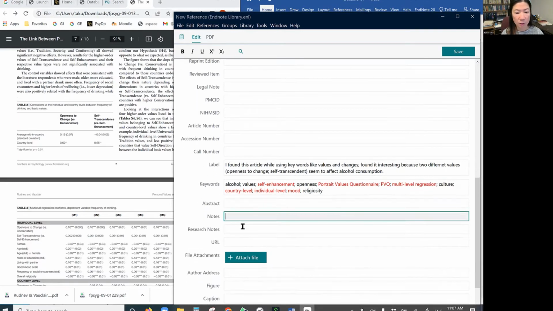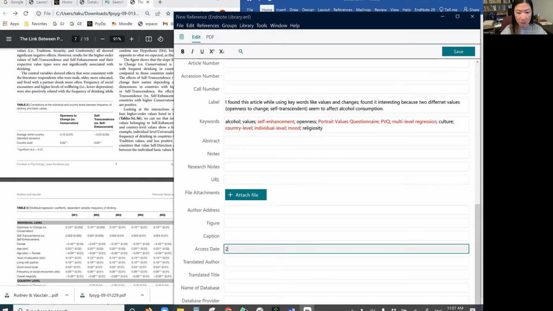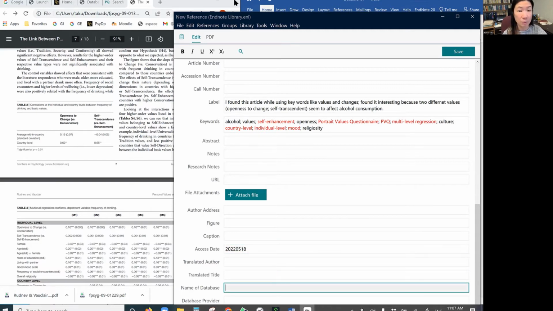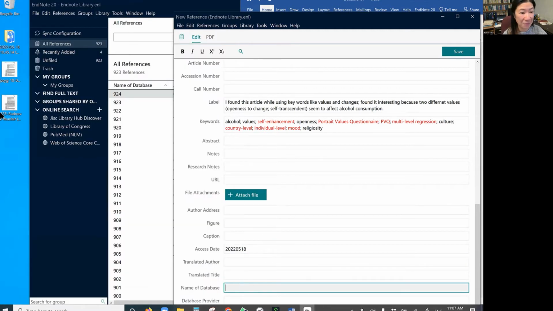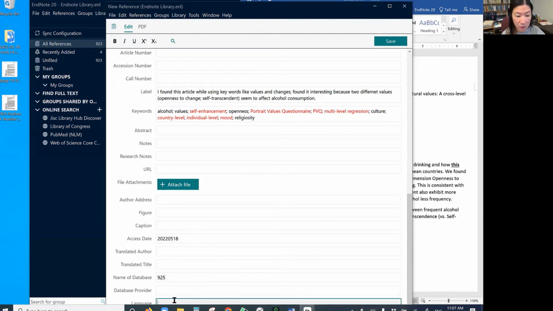I don't have an abstract or note or anything, but I can put today's date, 2022, May 18th. And as the name of database, it's not really the name of a database, but I usually put this number, 925, for each article every time I enter something. And then the language is English. Okay, and then save.